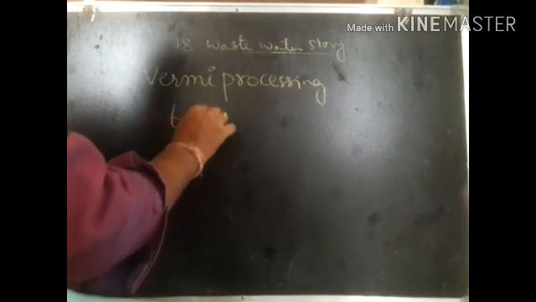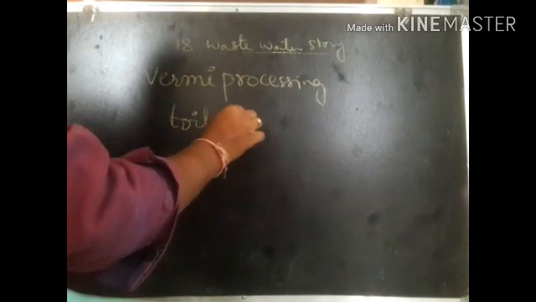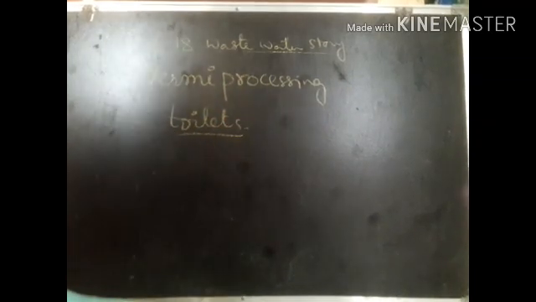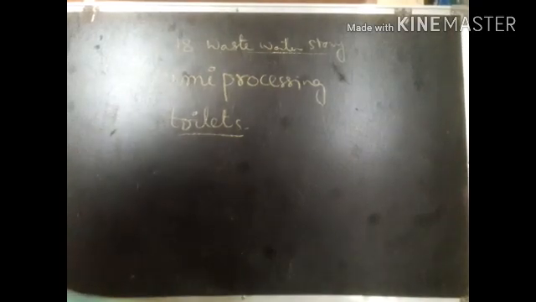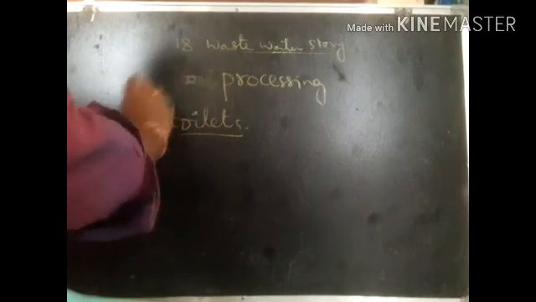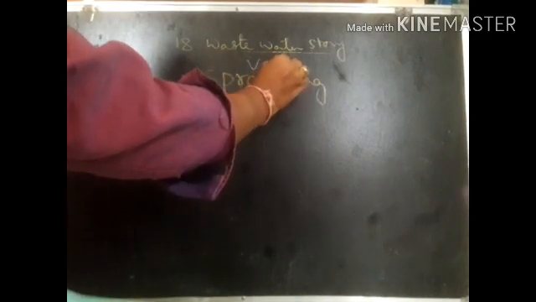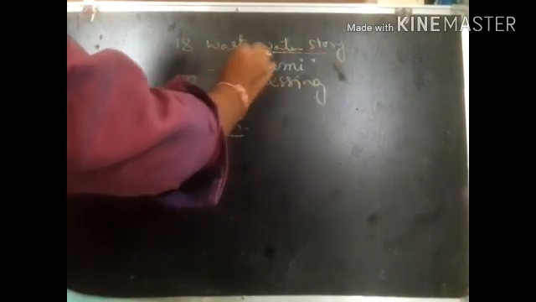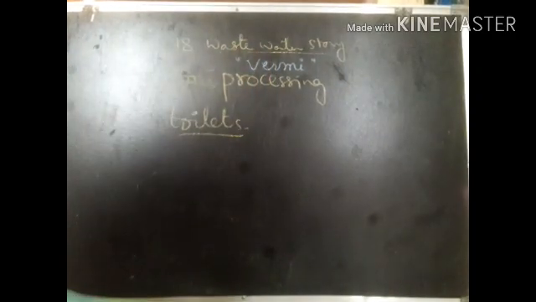Here we are simply going to use worms, vermi in the sense of worms like earthworms and redworms.